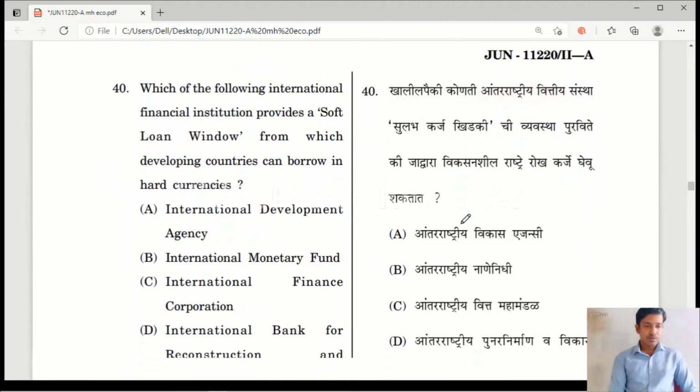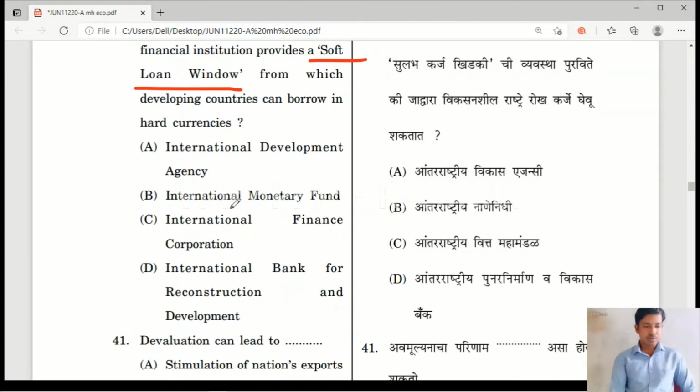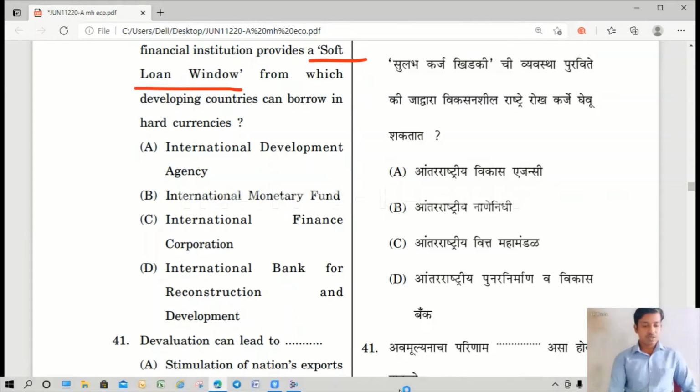Question number 40. Which of the following international financial institutions provides a soft loans window from which developing countries can borrow in hard currencies? Option A, International Development Agency. Option B, International Monetary Fund. Option C, International Finance Corporation. Option D, International Bank for Reconstruction and Development.